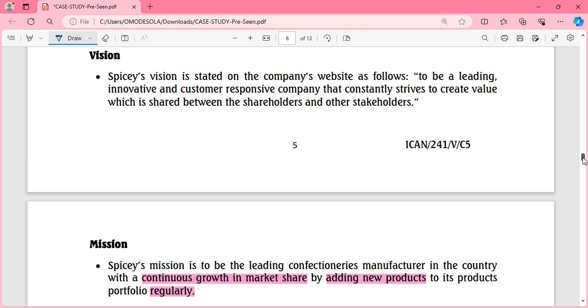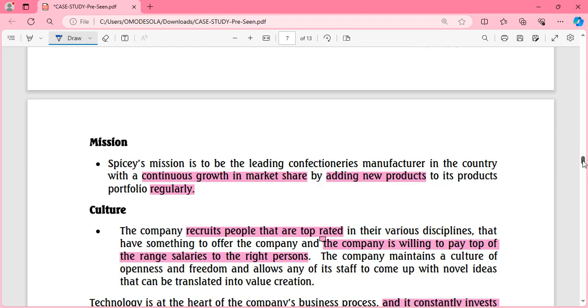And then the mission is continuous growth in market share by adding new products to its portfolio regularly. Earlier they told us they want to develop markets and products. This is also pointing towards a possible requirement, but we'll discuss that at length later on.